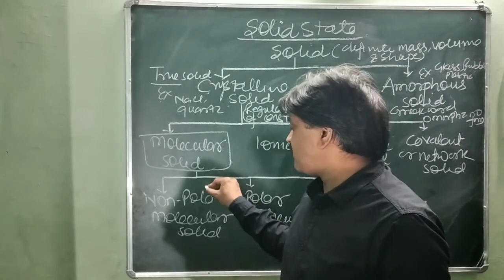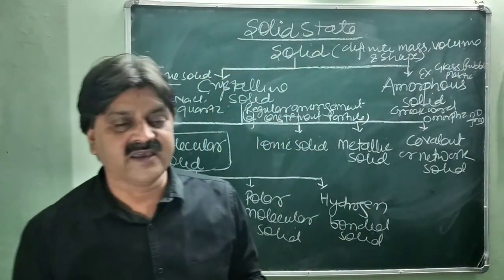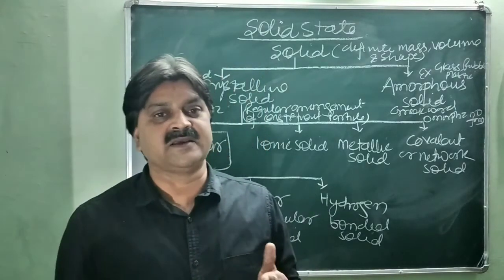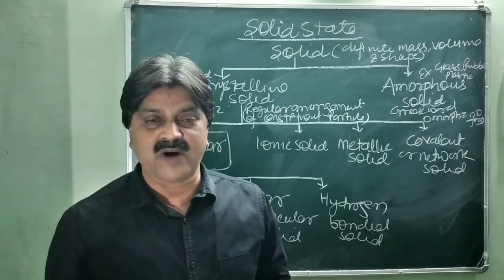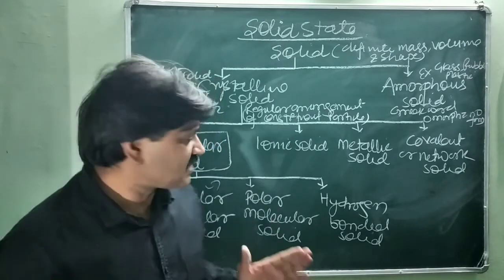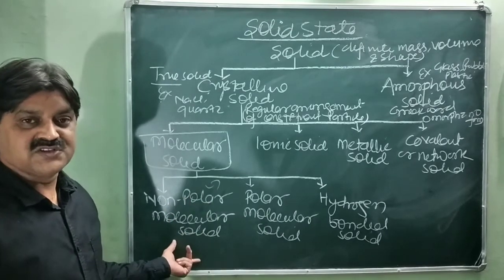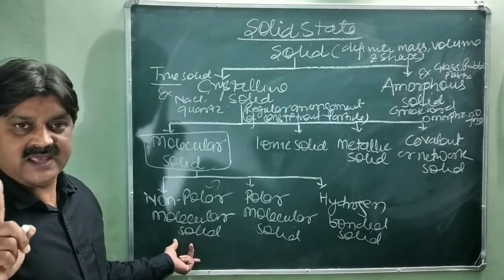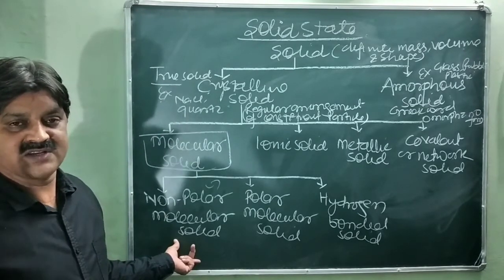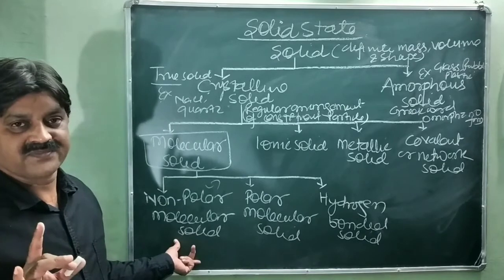Non-polar molecular solid means its constituent particles are atoms or molecules. Atoms like the inert gases, the zero group gases: helium, neon, argon, krypton, xenon and radon. Molecules like the non-polar ones, such as hydrogen, chlorine, methane, etc. Is it clear? Which type of constituent particles form the non-polar molecular solid? Atoms or molecules.